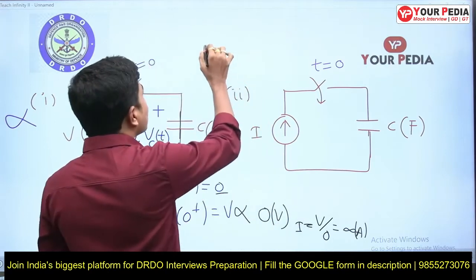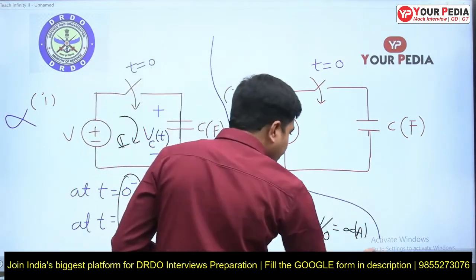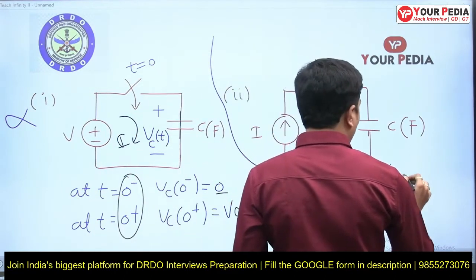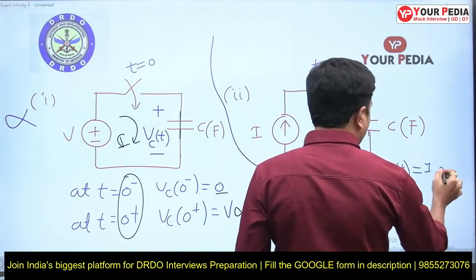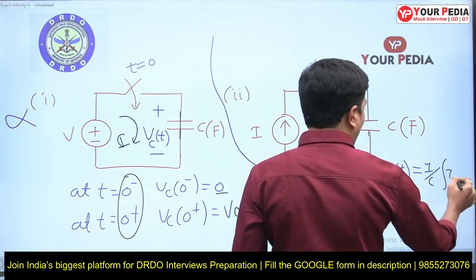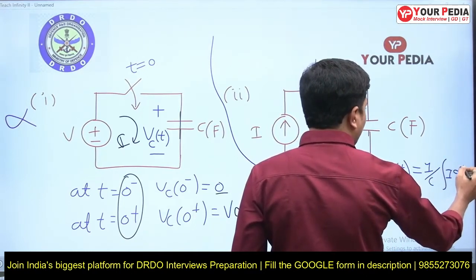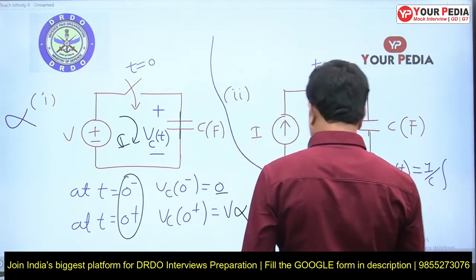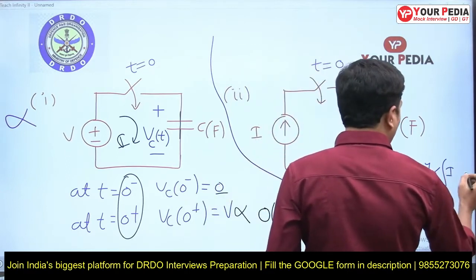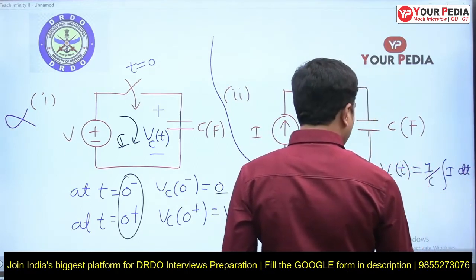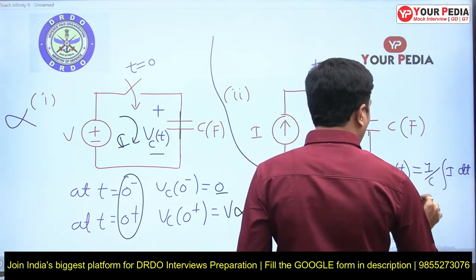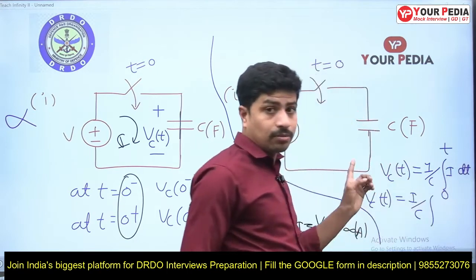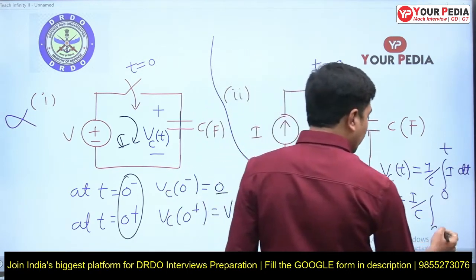At t equal to 0, it is okay, no problem. Now, what is the voltage across the capacitor? Vc of t is equal to 1 by C integral of I of t dt, but that I of t is a DC current. So Vc of t is equal to I by C, with limits from 0 to t. I is a DC value, so take I outside, and integrate dt from 0 to t.